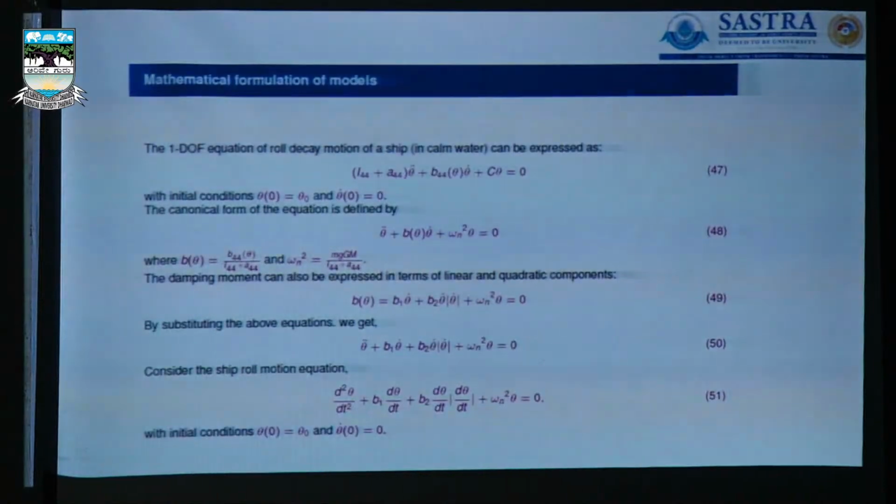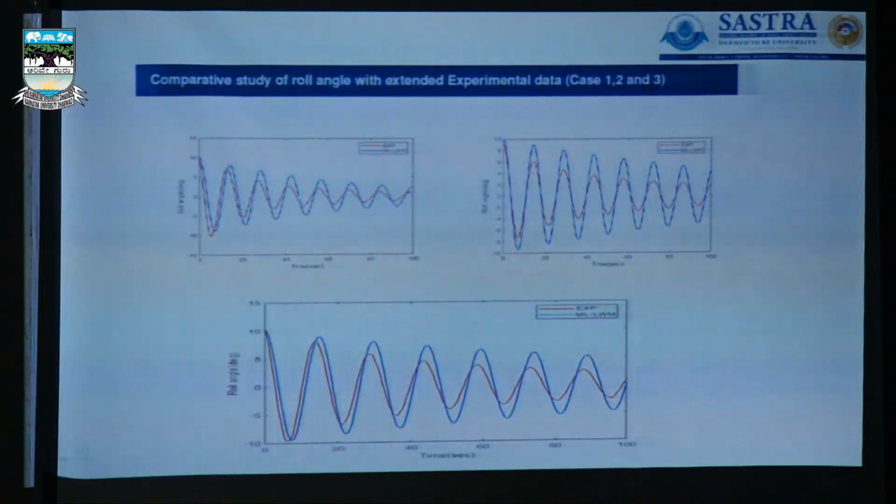This is the one degree of freedom model, a basic model in the ship dynamical system, and then the corresponding initial conditions that we have given. This corresponding validation has been done with respect to the various numerical methods, machine learning methods, and existing methods, and experimental data that we have validated here with respect to cases 1, 2 and 3 that we quoted earlier.